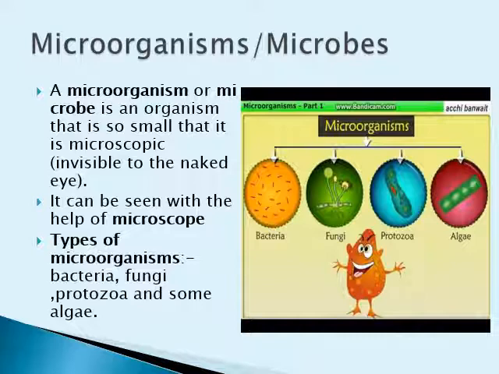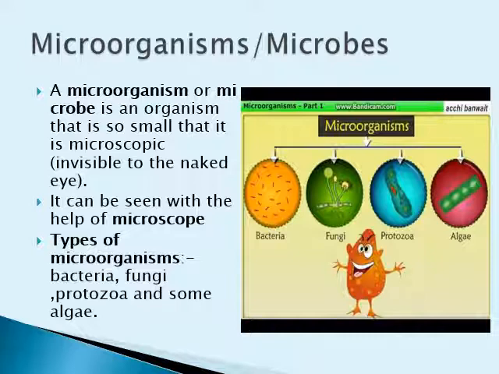Microorganisms are classified into four major groups. These groups are bacteria, fungi, protozoa, as well as algae. Now children, by seeing the image in this slide, you can see there are small microorganisms which are being divided into these groups.